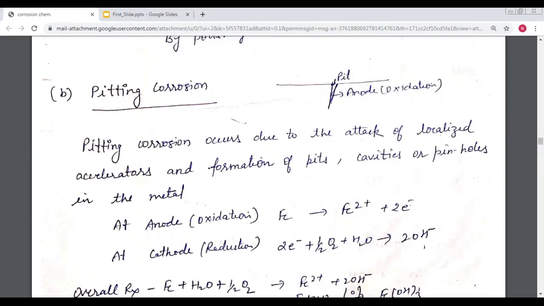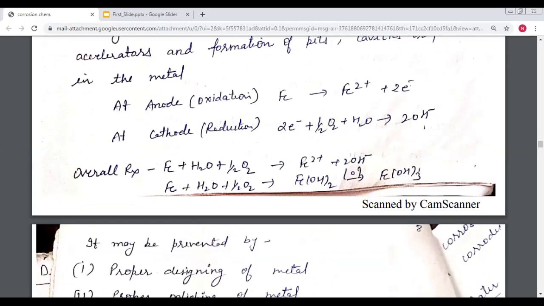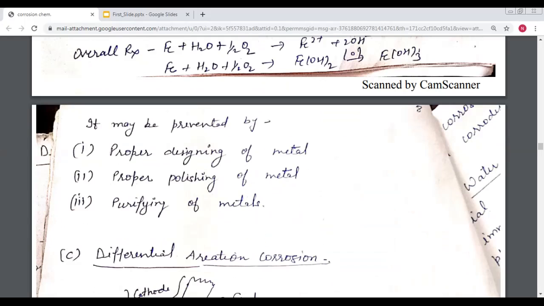The second type of corrosion is called pitting corrosion. In pitting corrosion, there is damage to the upper surface of the metal oxide, which gives a way for oxygen to come into contact with the metal. In this corrosion, there is a formation of a pit or cavity, or we can say a pinhole-like structure. This damaged portion works as anode and the rest of the metal works as cathode. Oxidation takes place at the anode. If the metal is iron, there is a formation of ferric hydroxide, which is the yellow rust.